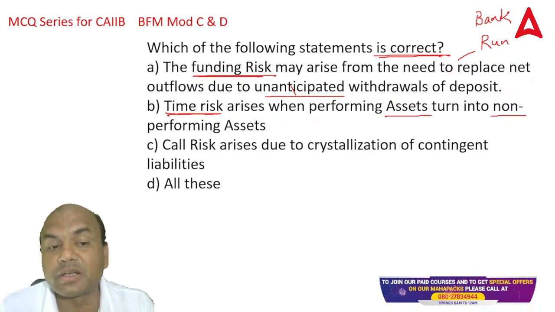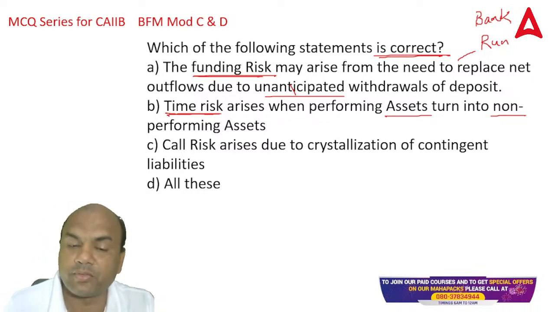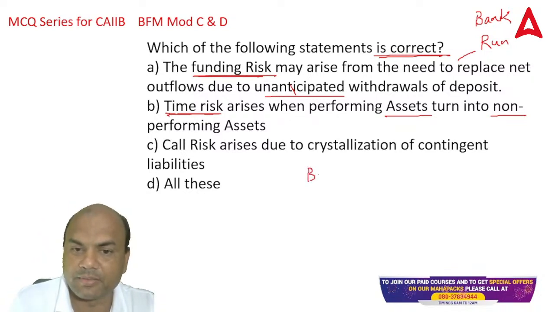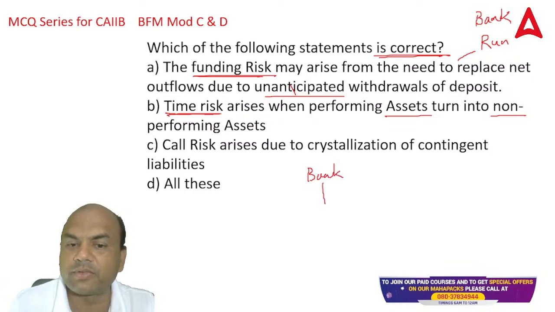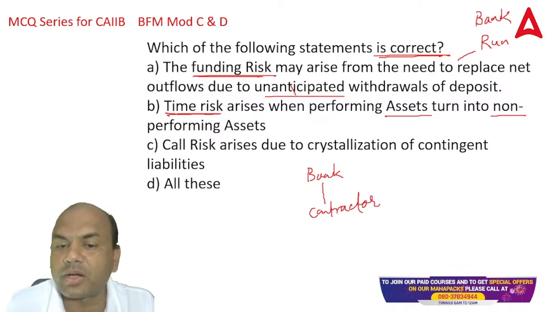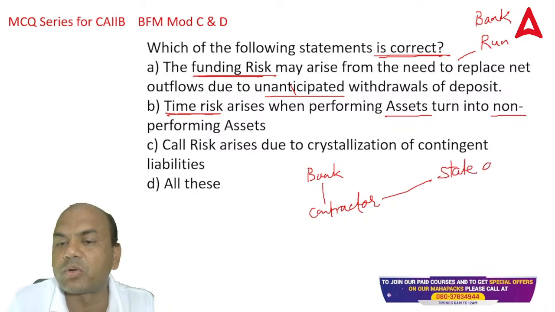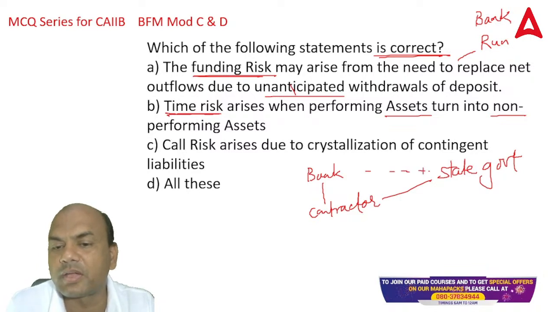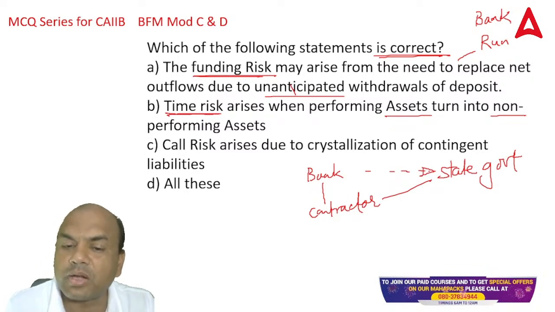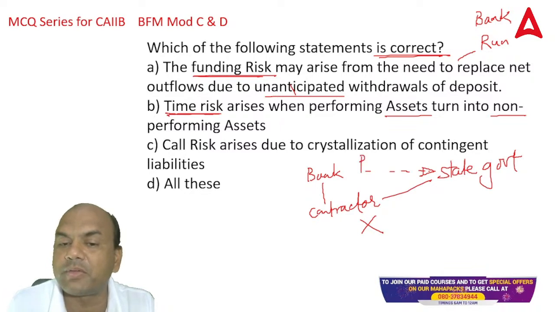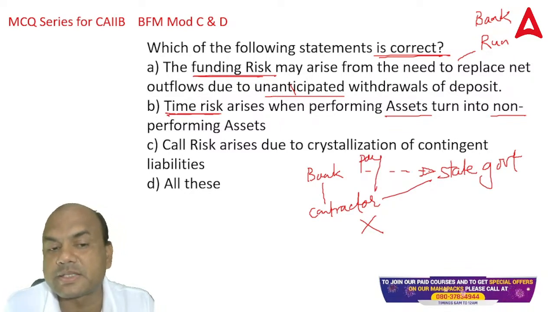Just now we saw it, in the earlier question. If I give you a guarantee, let's say this is a bank. Okay, the bank has one customer, a contractor. Now this contractor wants some road contract from the state government. So the state government will ask for a guarantee. Okay, so the bank gives the guarantee. Now this contractor does not build the road, does not perform. Then the state government will ask the bank for payment. So the bank will have to pay. This is known as crystallization.